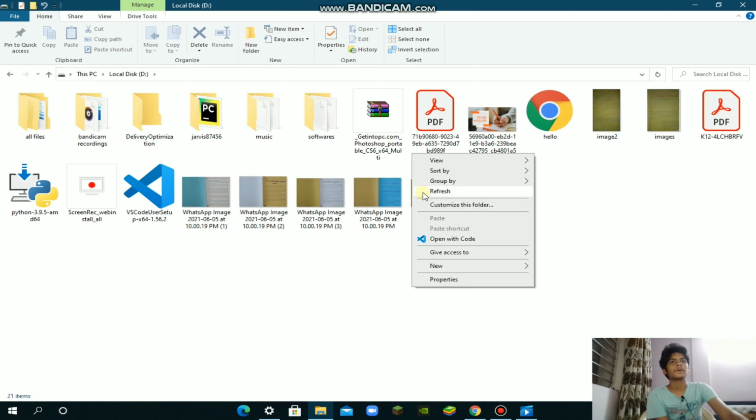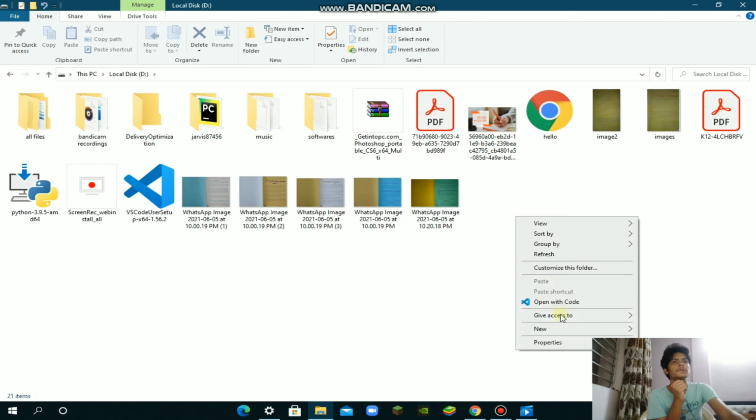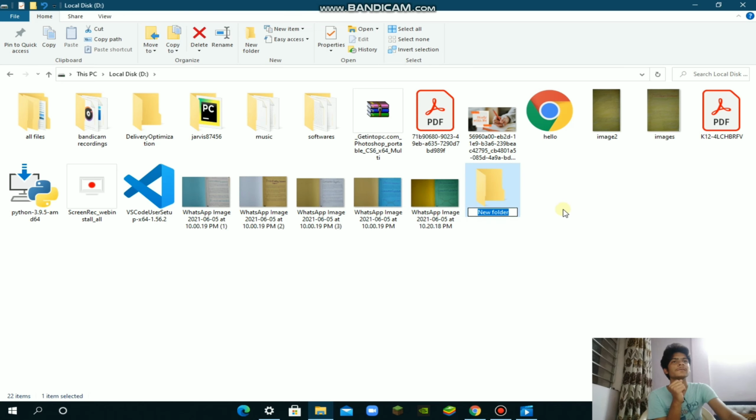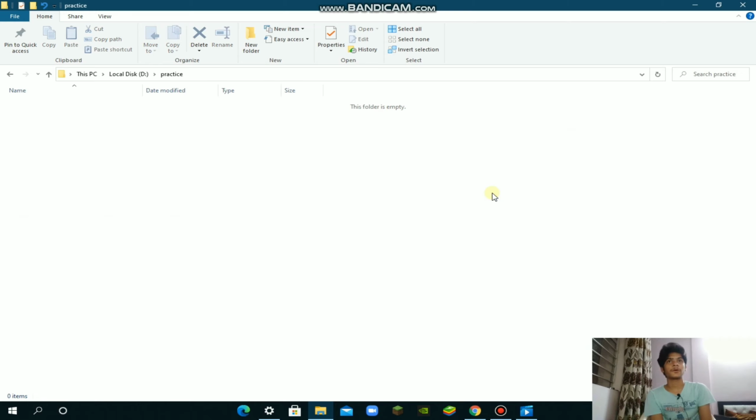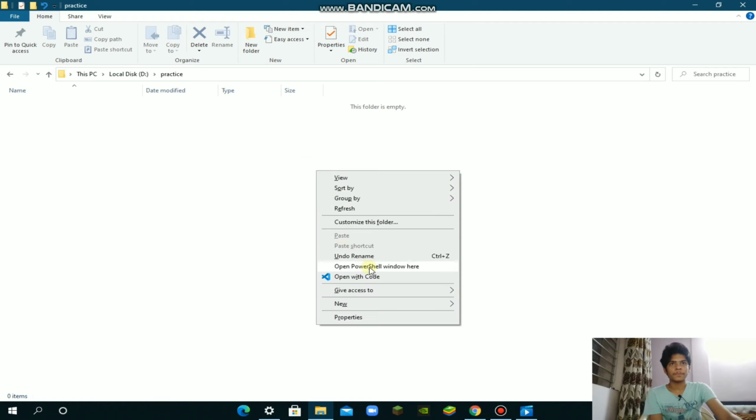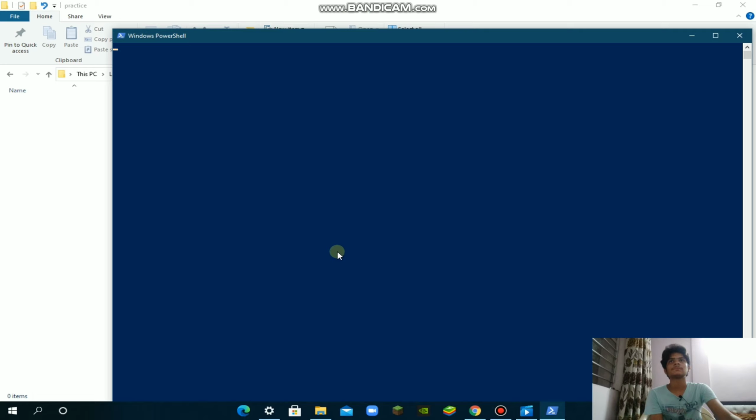Okay, now click on refresh. Now click on new folder. Type this as practice. Click on enter. Okay, now press the left shift from your left hand and the right mouse button from your right hand. Now click on open PowerShell window here. Now type here code space dot. Okay, now click on enter. Visual Studio Code will open. See, Visual Studio Code opened.